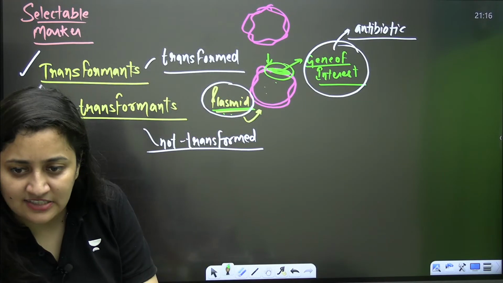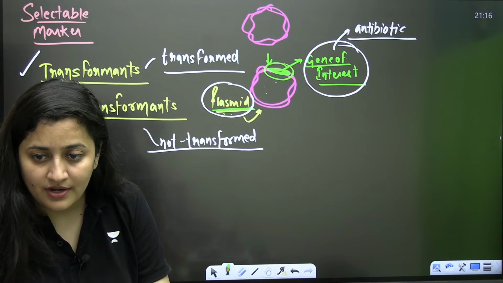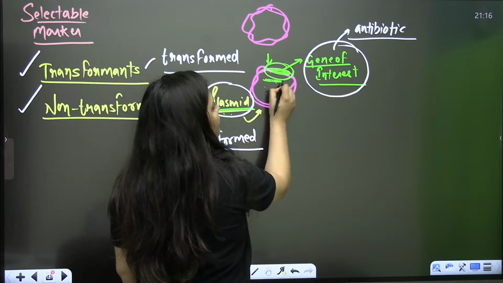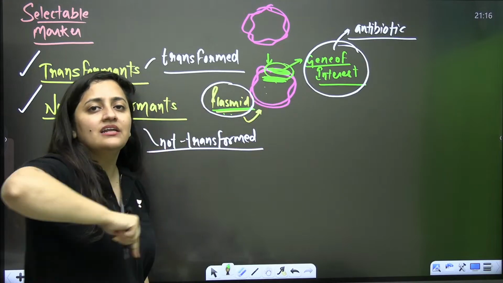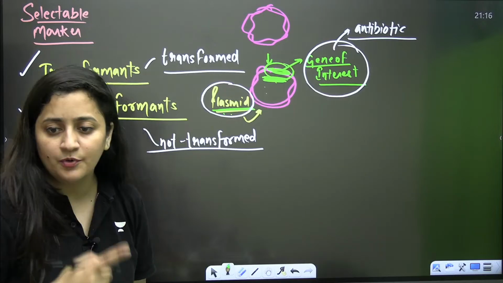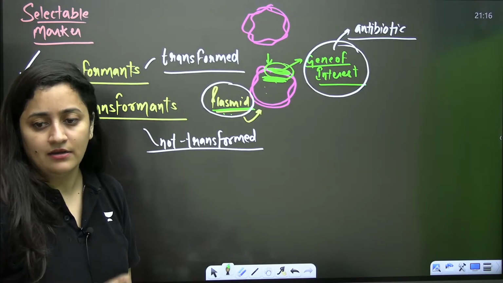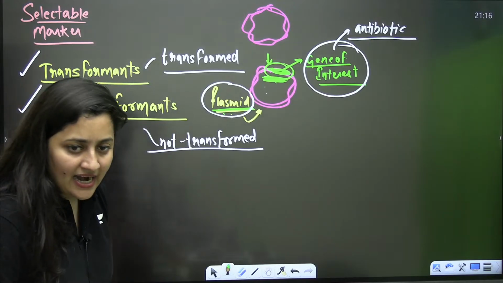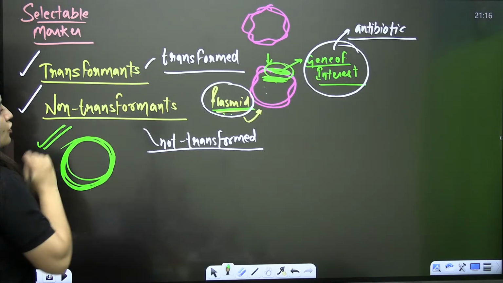Yes or no? Can I say so? Tell me everyone, can I say so? That if this plasmid has picked up the foreign DNA, the alien DNA, the desired DNA, it is a transformant, because now it is going to give another protein. It is a transformant, isn't it? And if this plasmid didn't pick up the foreign gene, obviously it is a non-transformant.